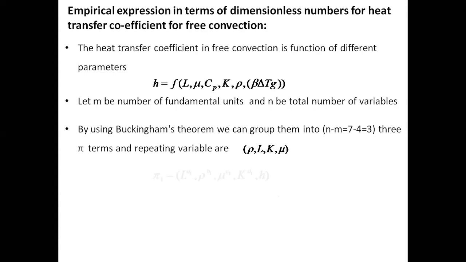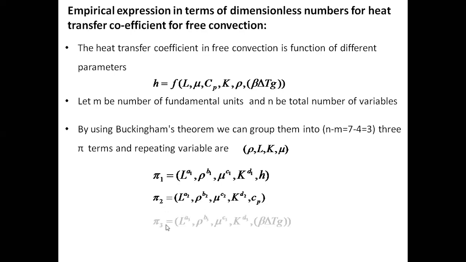So then we write pi terms, pi 1, pi 2, pi 3. Repeating variables we repeat every time. So repeating variables here: L, rho, mu, and k. Length, density, viscosity, conductivity. Then non-repeating variable, heat transfer coefficient, h. Second pi term: length, density, viscosity, conductivity, then the specific heat of the fluid. Third pi term: repeating variables length, density, viscosity, conductivity, then non-repeating variable group beta delta T into g. This is taken together as one parameter.